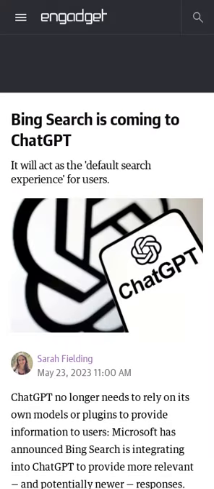Bing will be the default search engine for ChatGPT, allowing the model to pull answers from the internet and provide citations.